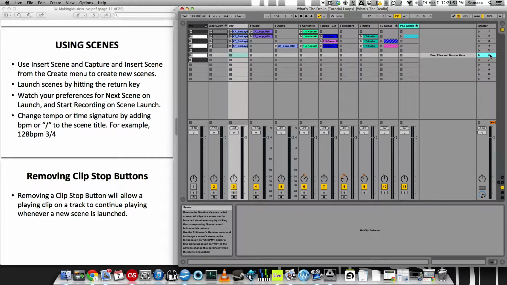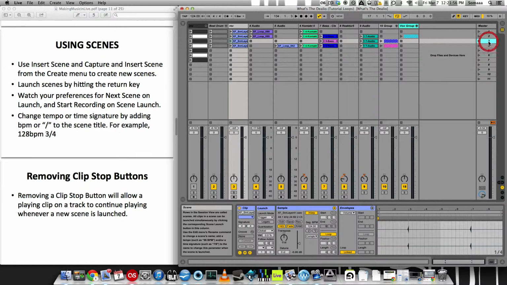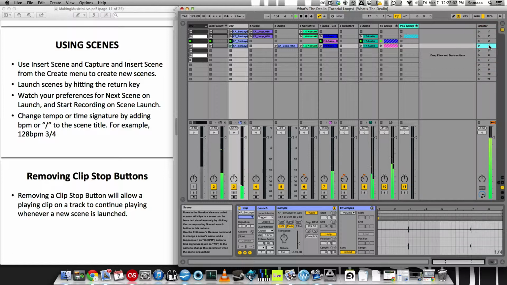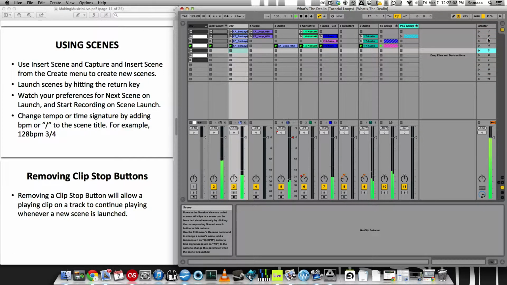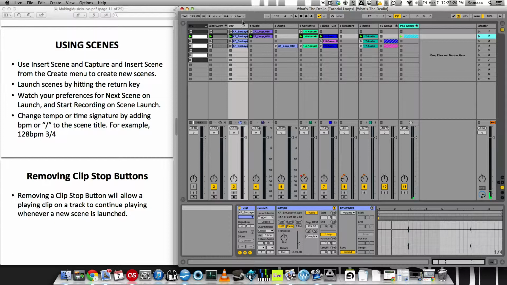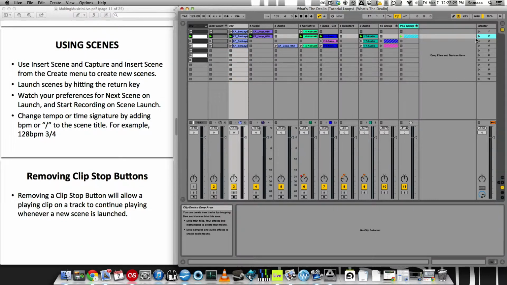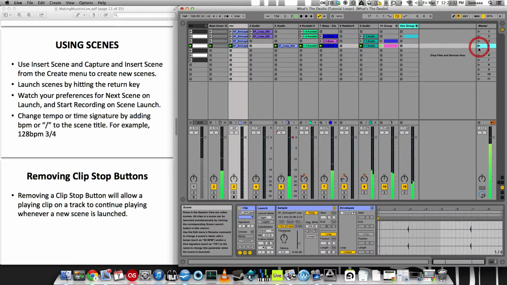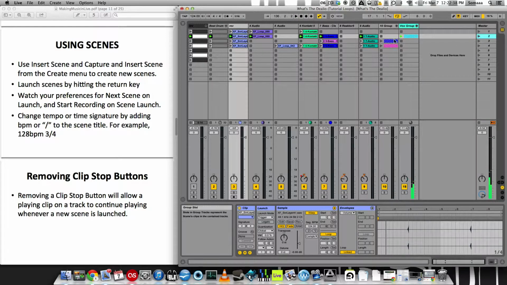You can launch scenes by clicking the return or enter key, the same thing. So if I click enter, and this goes off of global quantization, which is up here. If I set it to a lower value, let's say every 16th, notice how they launch so much faster.